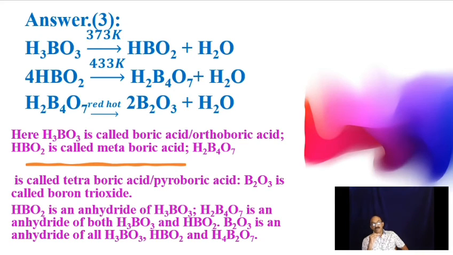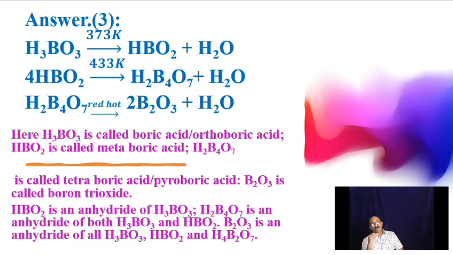Here H3BO3 is called boric acid or orthoboric acid. HBO2 is called metaboric acid. H2B4O7 is called tetraboric acid or pyroboric acid. B2O3 is called boron trioxide. If you take B2O3, the last product, you can say it is the anhydride of H2B4O7, HBO2 as well as H3BO3, because it is the final product.